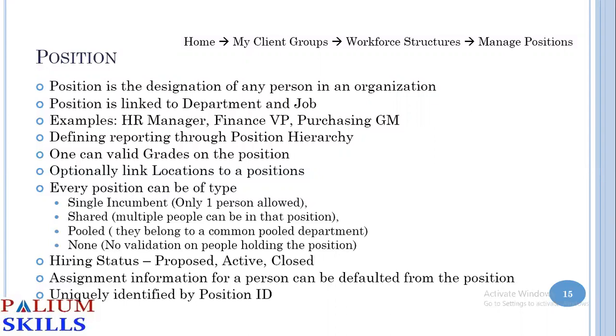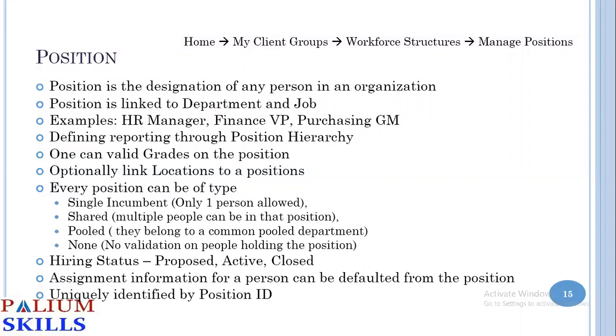And every position can be of different types, things like single incumbent, shared, pool, none. Single incumbent means only one person is allowed. For CEO, you can have a single incumbent. You cannot have more than one person as the CEO. Or in some cases purchasing GM, you can have only one. There is only one head count, so only one person can occupy that. Till that position becomes vacant, you cannot have anybody in that position.